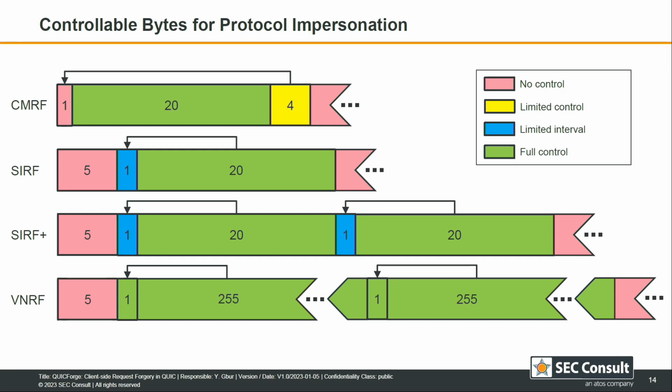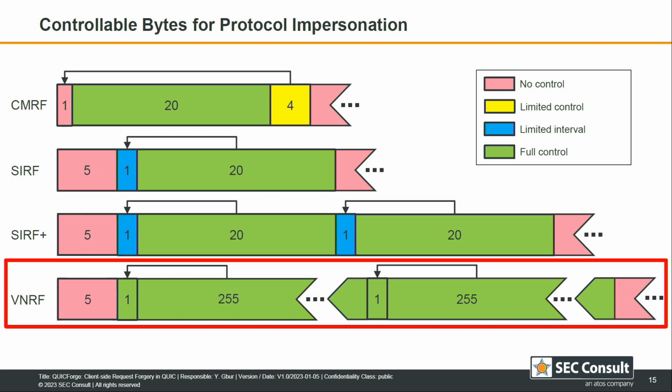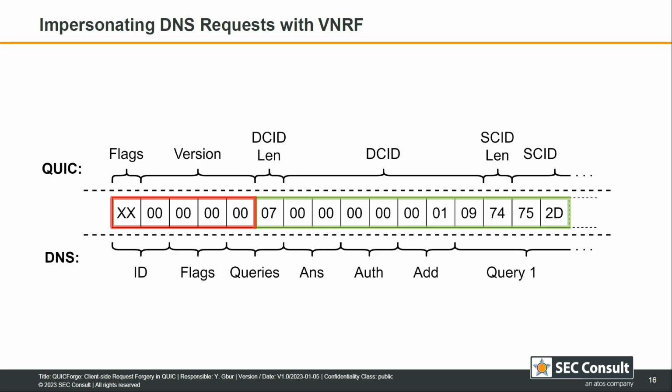And additionally, the server has to reflect both CIDs, so we result in 512 bytes that are controllable. And this is sufficient to impersonate some protocols, as we will show in the later slides. So we made here a proof of concept to impersonate a DNS request.